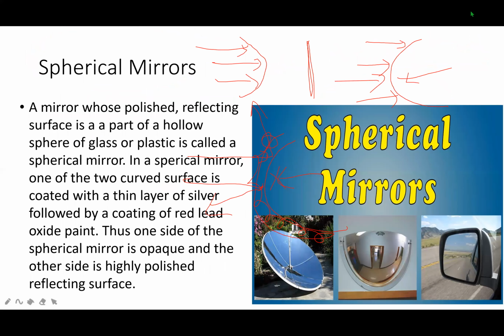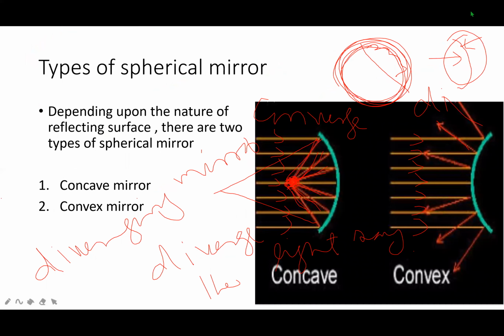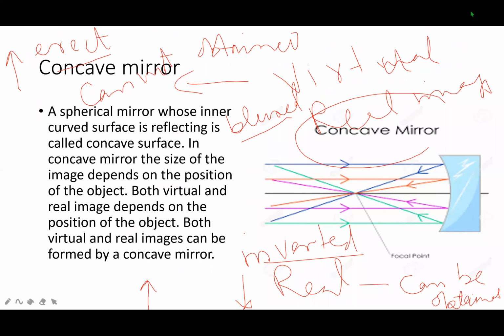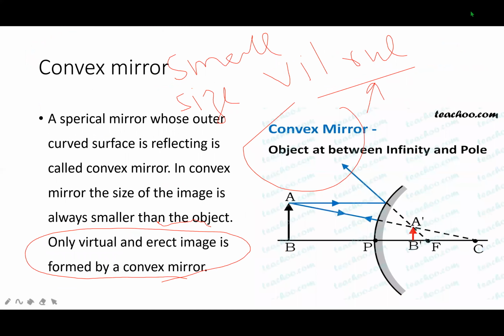Spherical mirror, whose reflecting surface bulges inward or outward, is called spherical mirror. Convex mirror, concave mirror. Concave mirror is a converging mirror. Convex mirror is diverging mirror. Virtual images are formed from convex mirror.